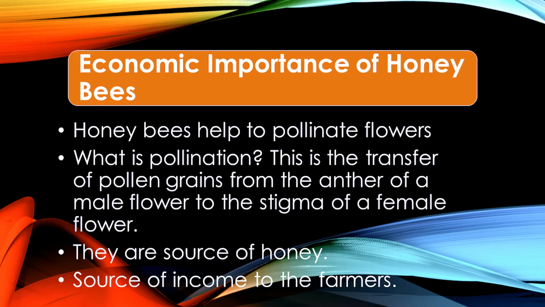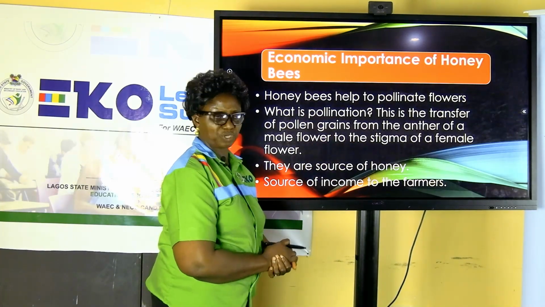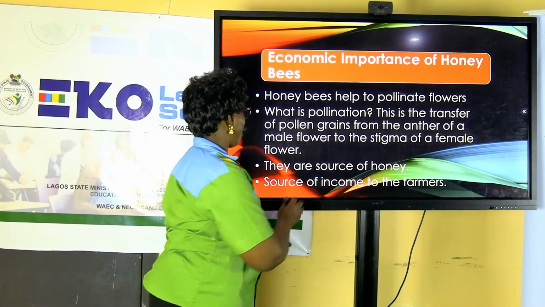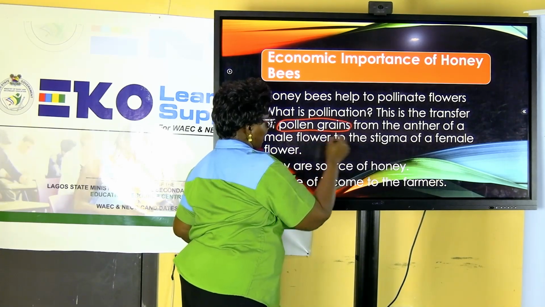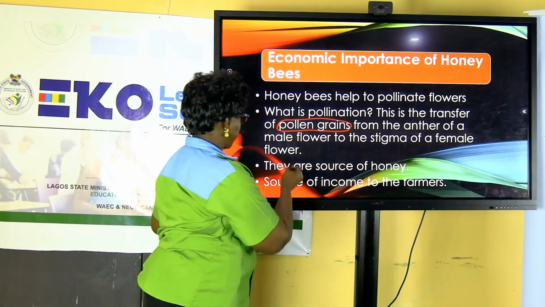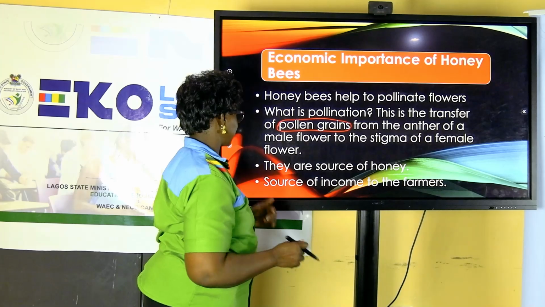And I pose a question here. If they help to pollinate flowers, what is the meaning of pollination? This is just the transfer of pollen grains that is found in the anther of a male flower to the stigma of a female flower. So bees help to carry out this function. Where you see them visiting or coming around a flower, what they are doing is to collect the pollen or the nectar in the flower.